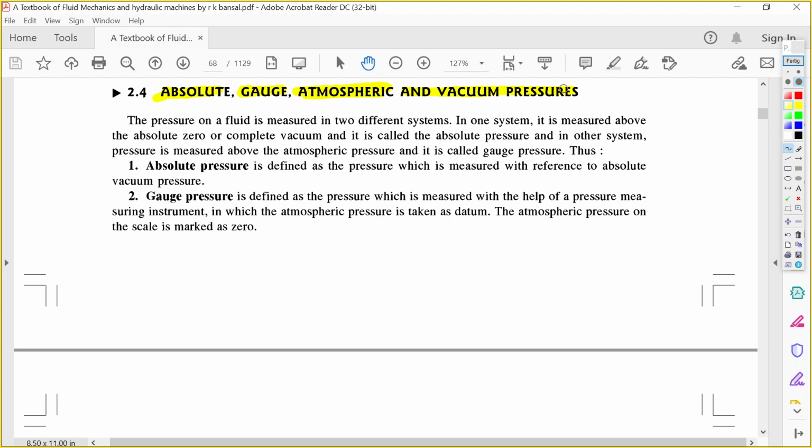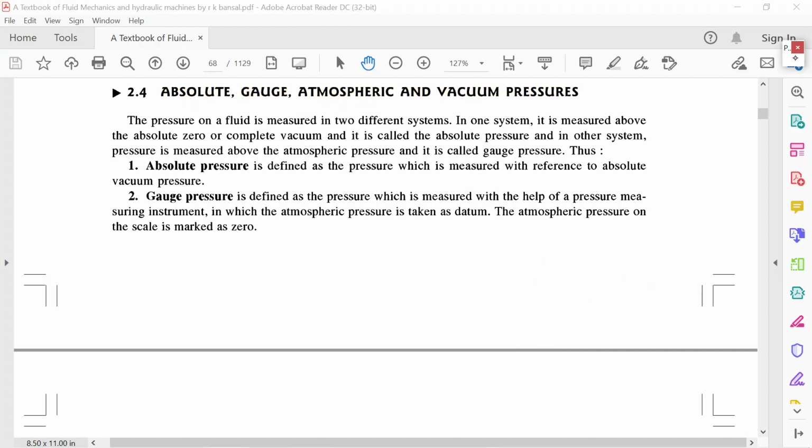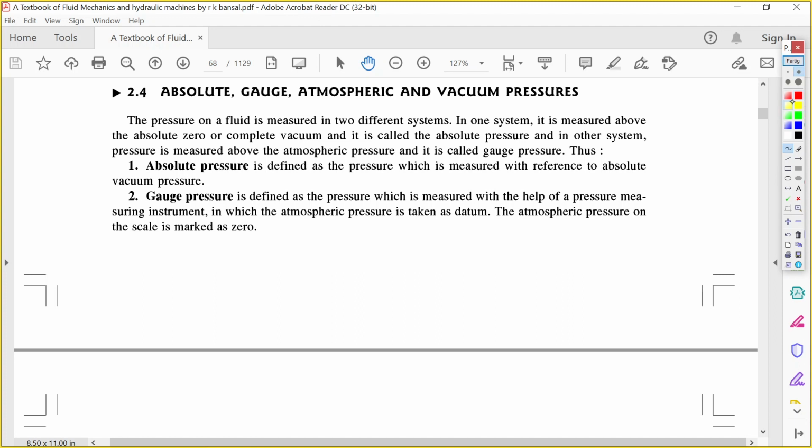For any fluid, there are two systems of measurement. One is above the atmospheric pressure. This one is the atmospheric pressure. Another is below the atmospheric pressure, like this way. And here are the two. What are they? One is the atmospheric pressure.